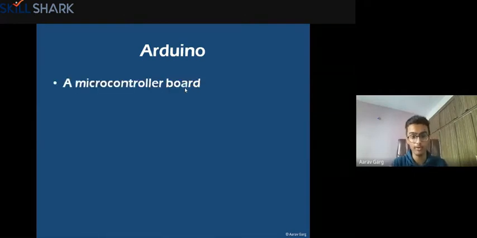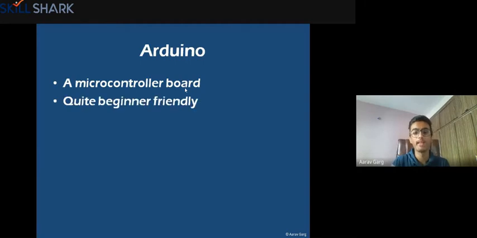So what is Arduino? It is a microcontroller board, right? Like we talked about microcontrollers. This is a brand of CPU. It sells you CPUs, like Intel, which makes the CPUs for your computers. Like that, Arduino is used for robots and things like that. Then it is very beginner friendly. If you're just beginning and you're completely new and do not know anything about robotics, then this is the perfect one for you.